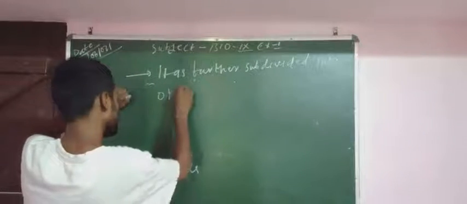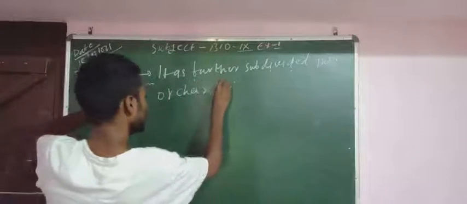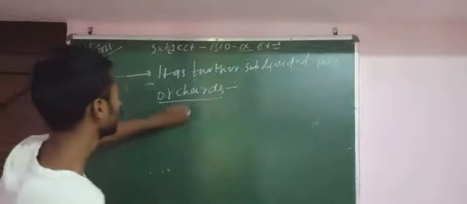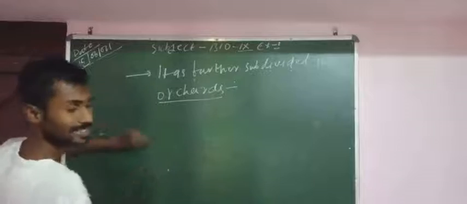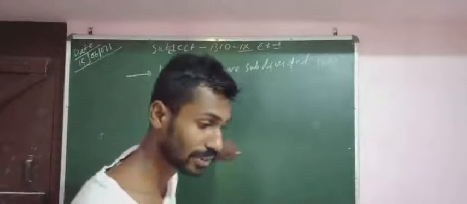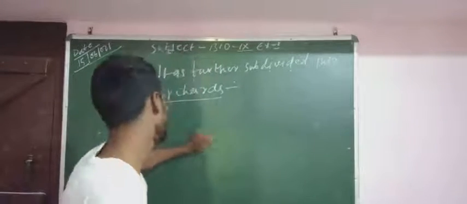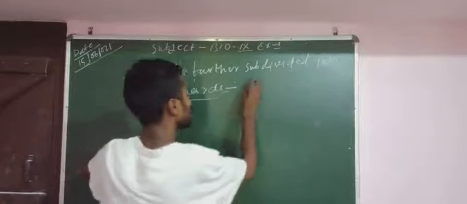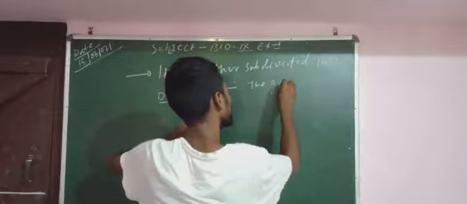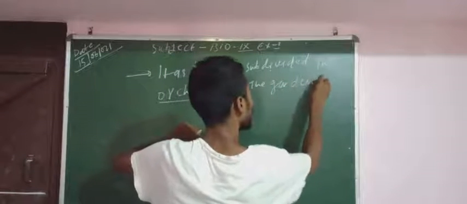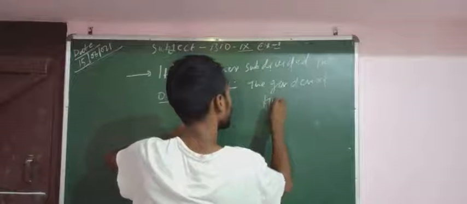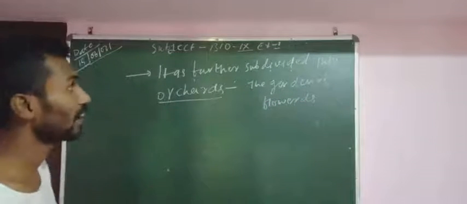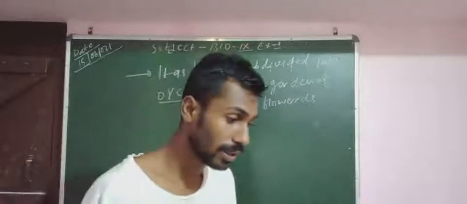Orchard, spelled O-R-C-H-A-R-D, is the word. इसका मतलब होता है फलों का बाग. Orchard means a garden of fruit trees.